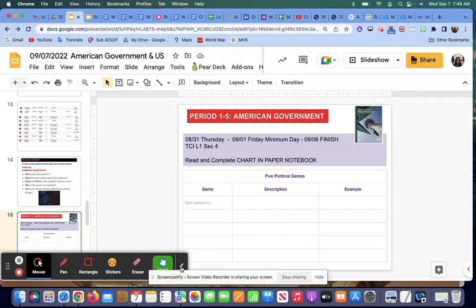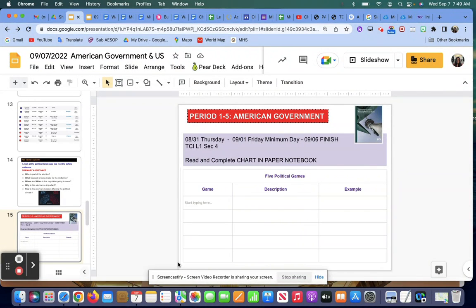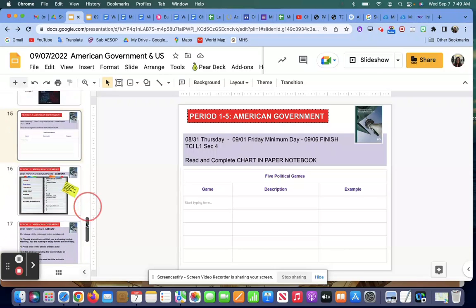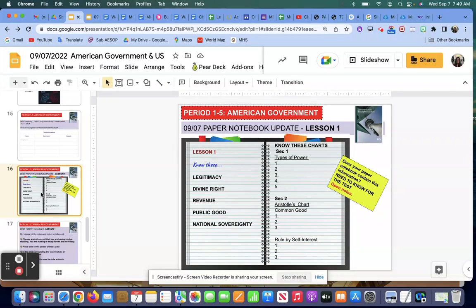And what I have here are the What Happened Today slides. And I wanted to make sure that you get this portion done, which is already part of your paper notebook. You need to have those 5 political games in there. Once you're done with that, take a look at this slide.